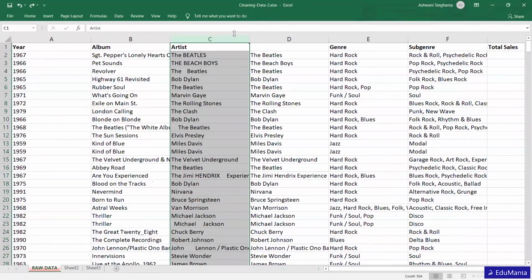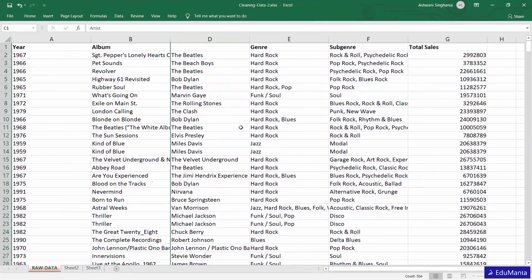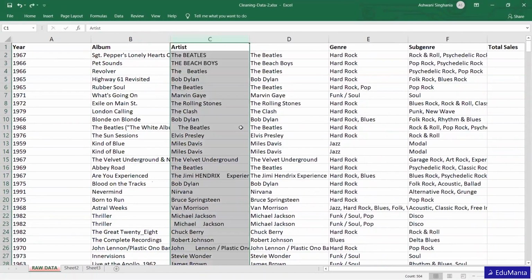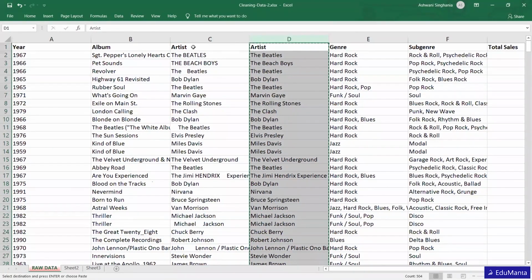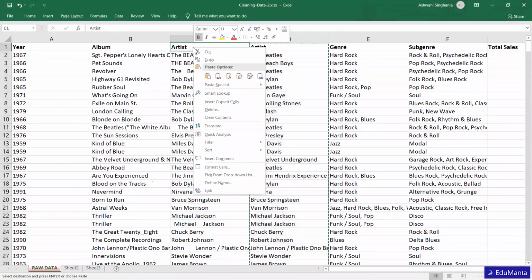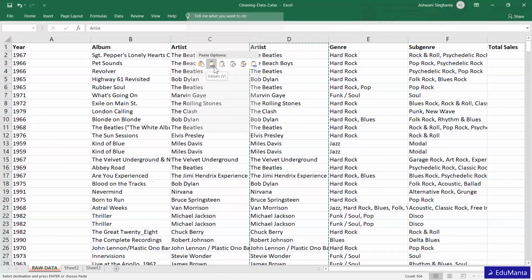We can eliminate this in two ways. Either we can hide this column and it will disappear, or we can do it another way, that is, we can just copy and paste it. So I copied this with Control plus C, and used Paste Special on this part. Under Paste Special, we have to paste only values.